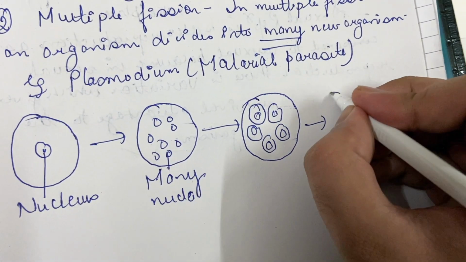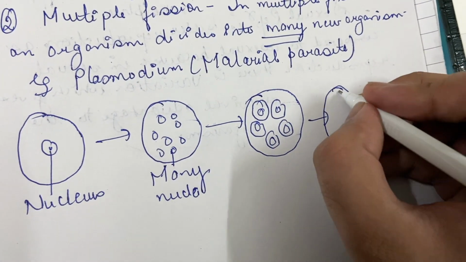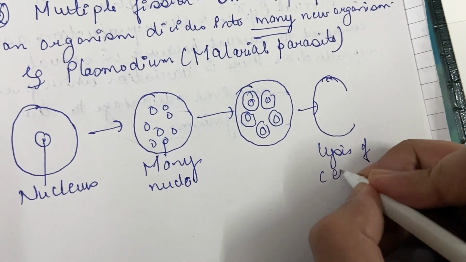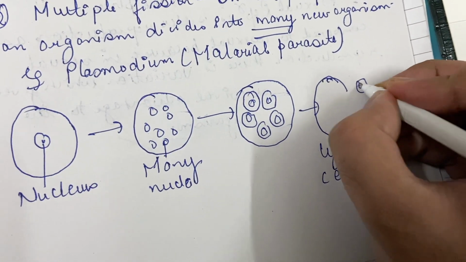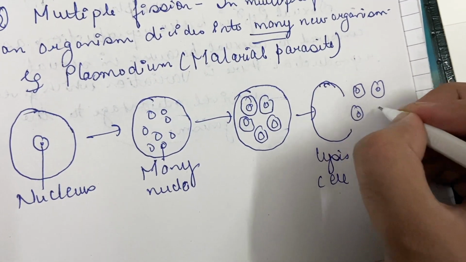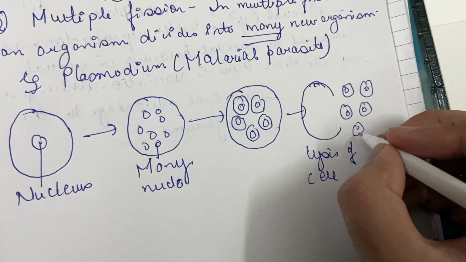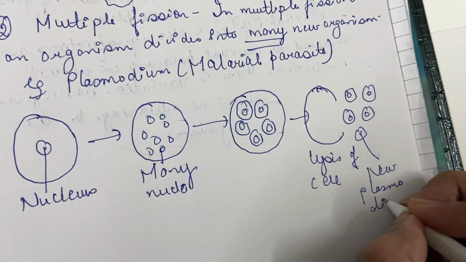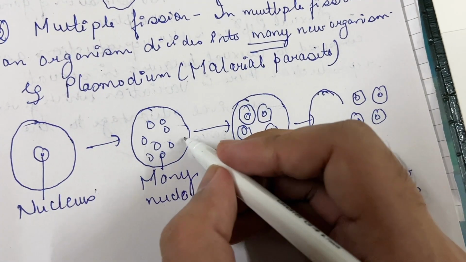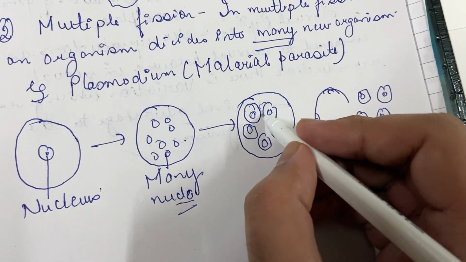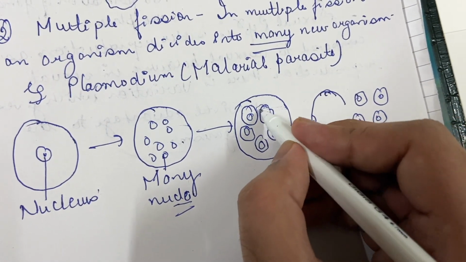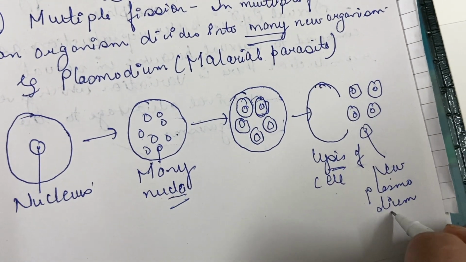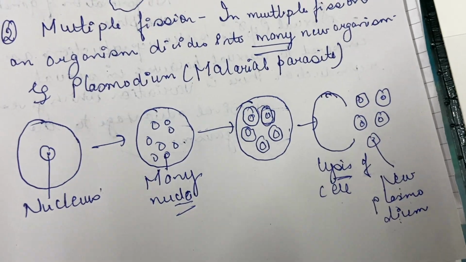And now this cell will break, which is known as lysis of the cell, and all these new organisms would be released from it. So these are the new plasmodium. So in plasmodium, the nucleus first replicates into many nuclei, then there is cell wall formation around the nuclei, and these nuclei become plasmodium. Then the cell undergoes lysis and new plasmodium is released in the environment.